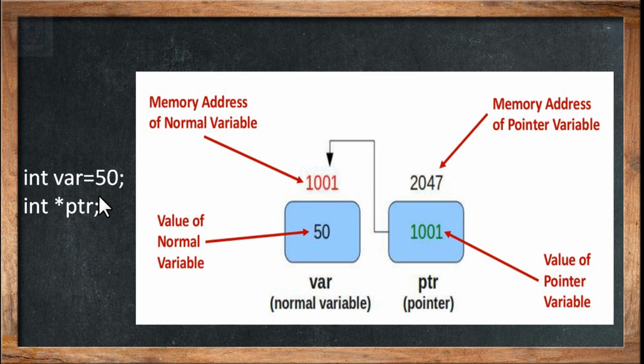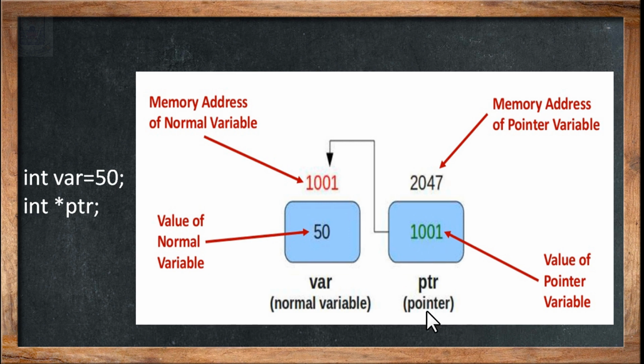The normal variable stores values, whereas pointers store the memory addresses or locations of variables where they are being stored. See in the diagram, var is a normal variable holding 50, that is the value of a normal variable, the R value, stored at memory location 1001, that is the memory address of a normal variable, the L value of var.